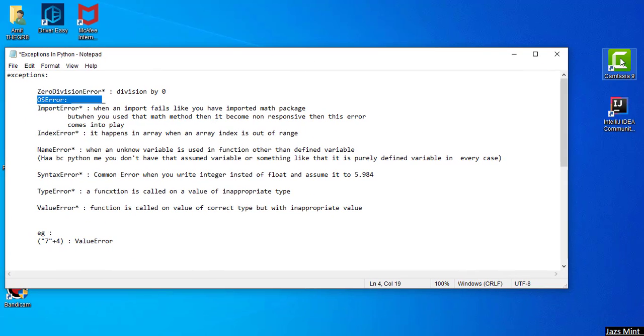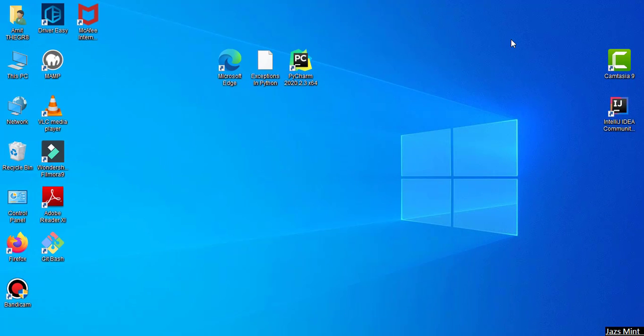Now don't ask me why it is called the OS error. It's not because of an operating system error or something like that. It is simply the OS error. You can refer to it as an operating system error in some contexts, and I'm going to mention those contexts. Basically there are only two contexts in which you can call it an operating system error.